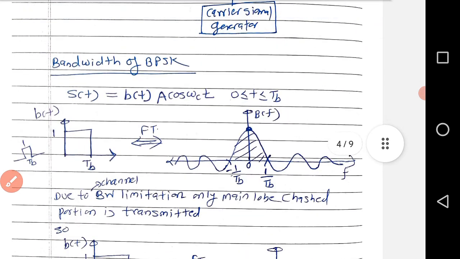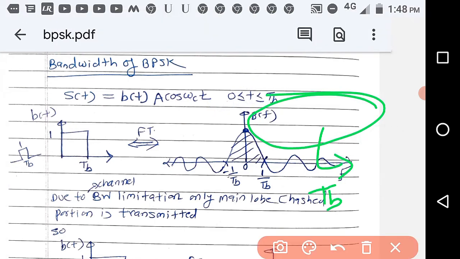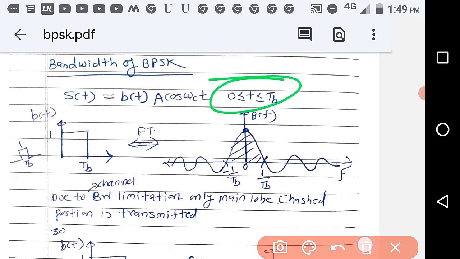So let us find the bandwidth of BPSK. BPSK is b(t) A cos omega ct. Now it is very clear that the duration is Tb. So what is b(t)? b(t) is equal to A up to Tb. That is your b(t).